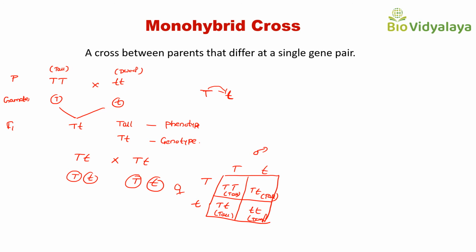How many tall plants are there? 3. And how many dwarf? 1. So the phenotypic ratio is 3:1. And genotype: 1 capital T capital T, 2 capital T small t, and 1 small t small t. So the genotypic ratio is 1:2:1.